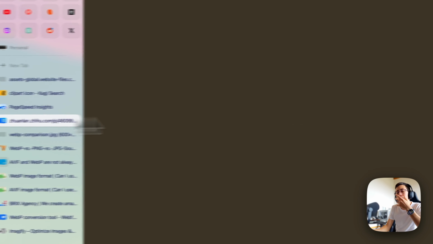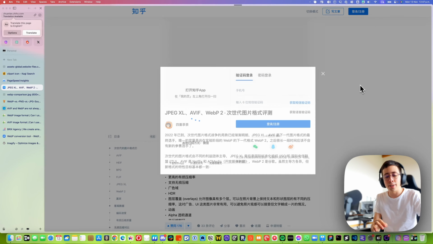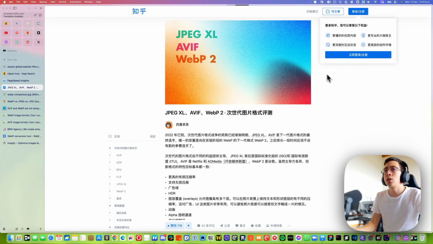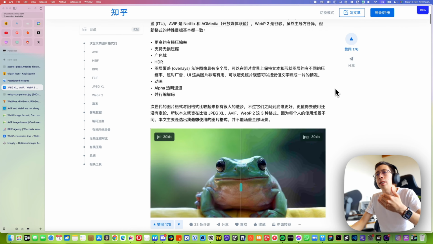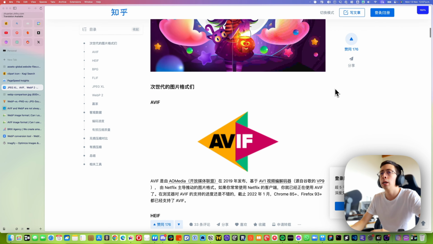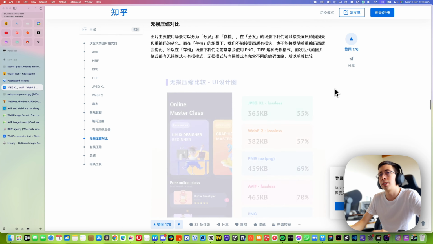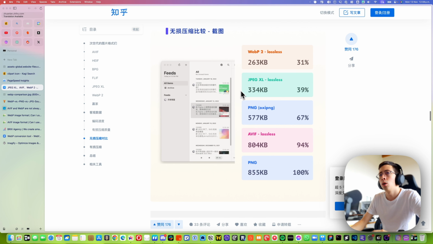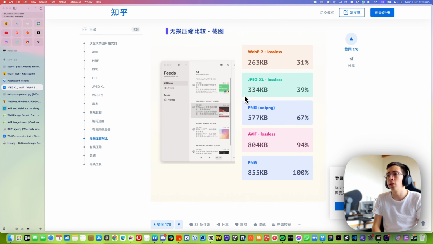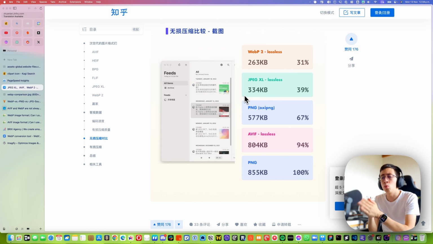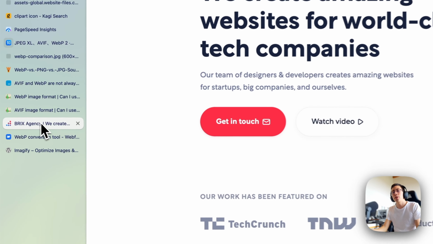And also this one, which is actually in Chinese. I don't speak Chinese, but this shows a lot of examples of these formats and how they compare. It shows a lot of images in multiple formats and the sizing. For example, you can see here or here, and in general there are many good examples for you to understand in what cases one wins versus the other. This is not needed at all, just in case you want to go into more detail and be a little more tech savvy. And I will say that is pretty much it.